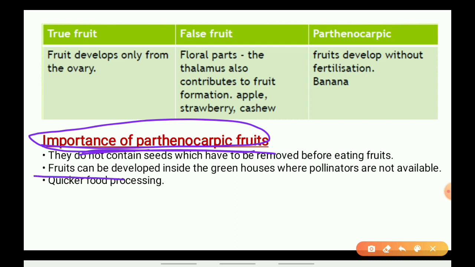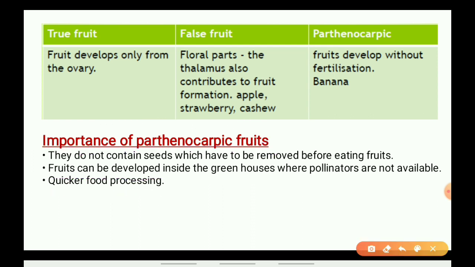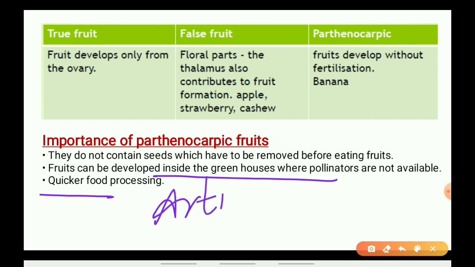Now, fruits can be developed inside greenhouses where pollinators are not available. So parthenocarpic fruits are developed in artificial situations where we do not require any kind of pollinating agent.